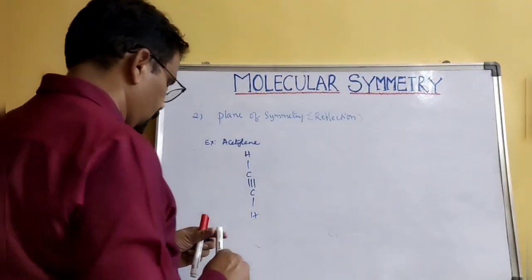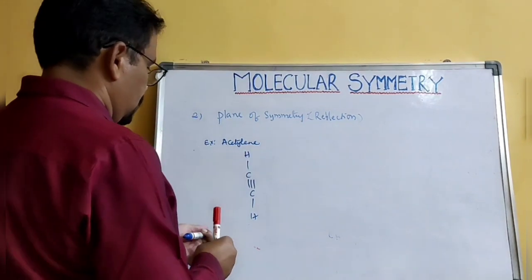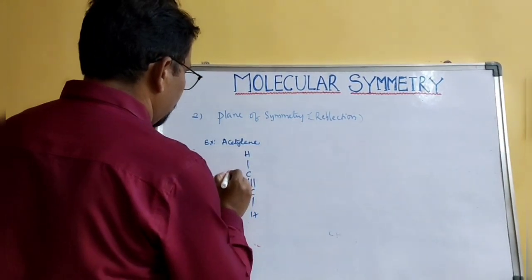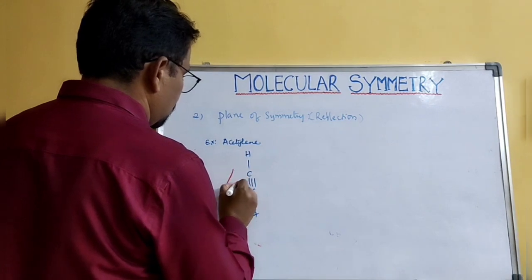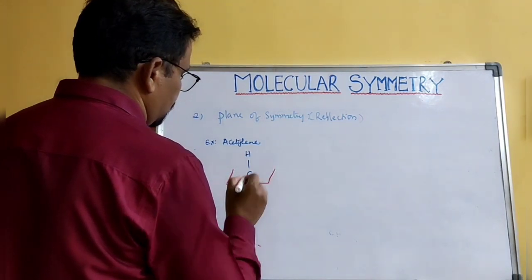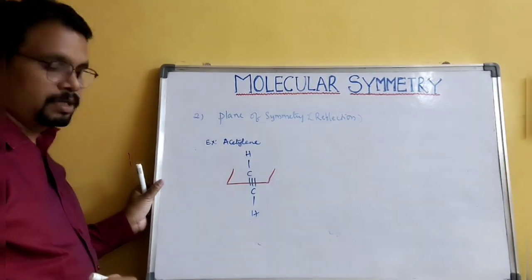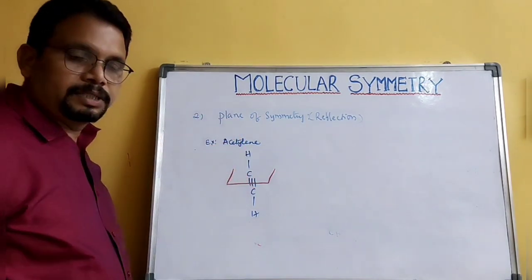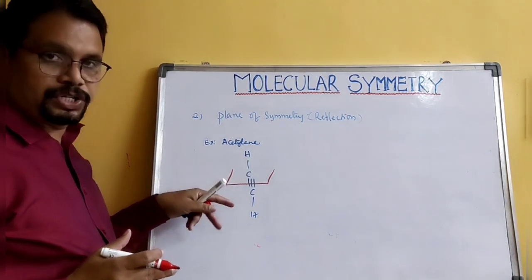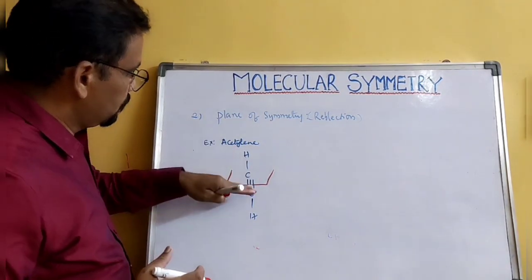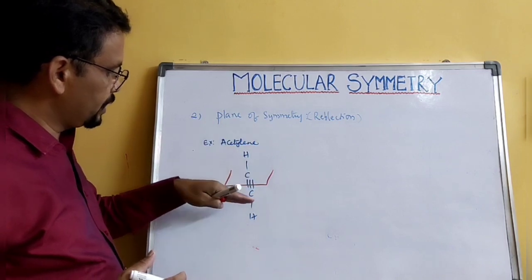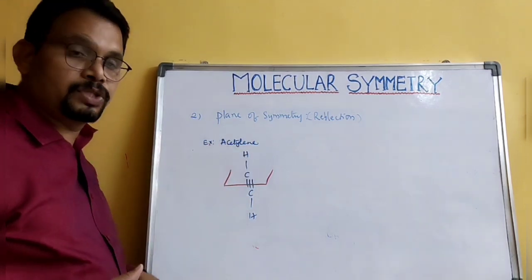If you have a plane like this, in this plane you will get the same reflection. The above side reflects to the below side and the below side reflects to the above side.